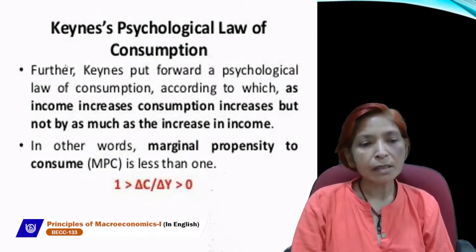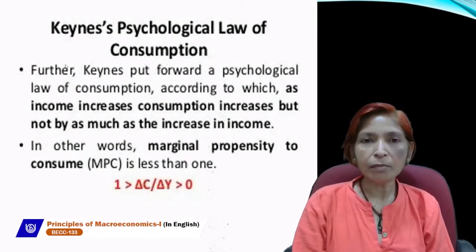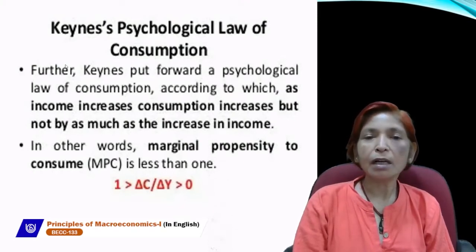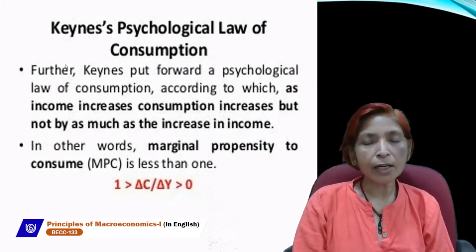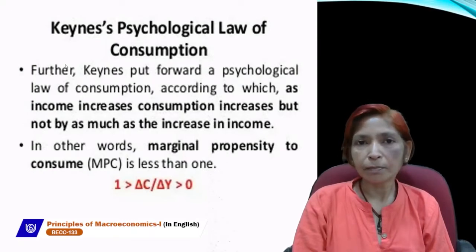In other words, marginal propensity to consume. Marginal propensity to consume is the ratio of change in consumption to change in income. Its formula is delta C upon delta Y. Delta C shows the change in consumption and delta Y shows the change in income.